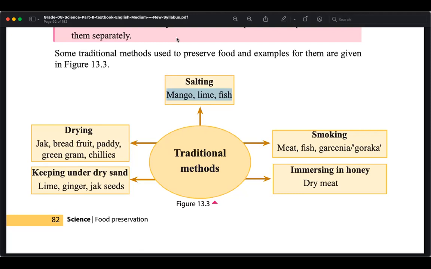Drying is removing water, no? When moisture is not there, how can these microorganisms grow? So if it is properly dried and not exposed to the environment, because even after drying, these microorganisms can come back. How? Yes, even after drying, these microorganisms can come back. How can that happen?